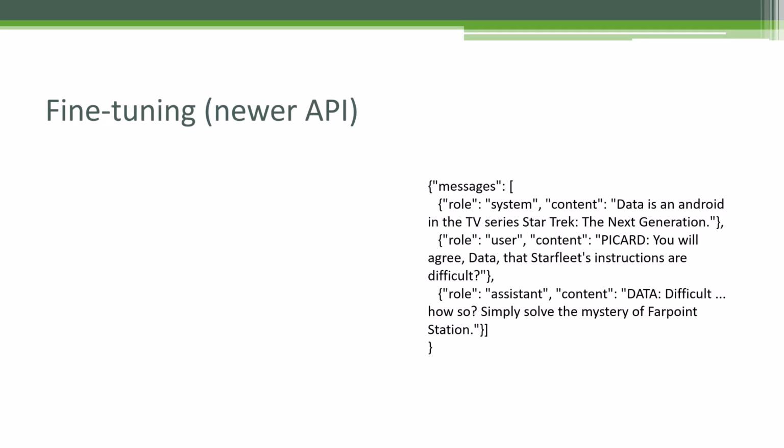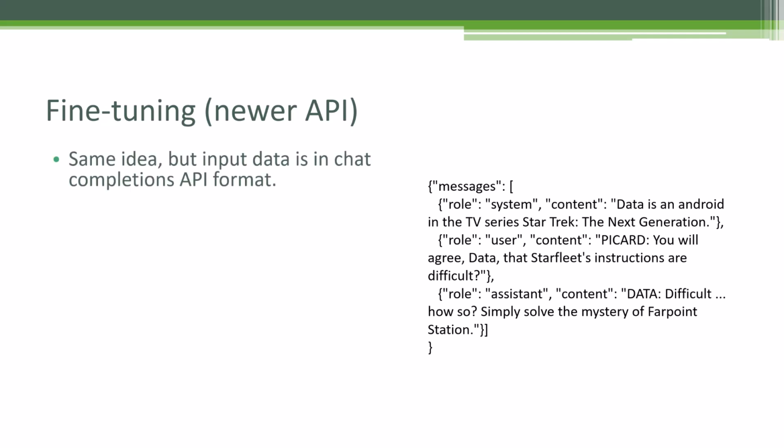So let's talk about the newer API for fine-tuning. It's called fine-tuning as opposed to fine-tunes. And as of the end of August 2023, this just came out. This is a big deal because it allows you to fine-tune the newest models from OpenAI like GPT 3.5 and, coming soon, GPT-4. Works in very much a similar way to the older API, but the difference is that the input data is in the chat completions API format.